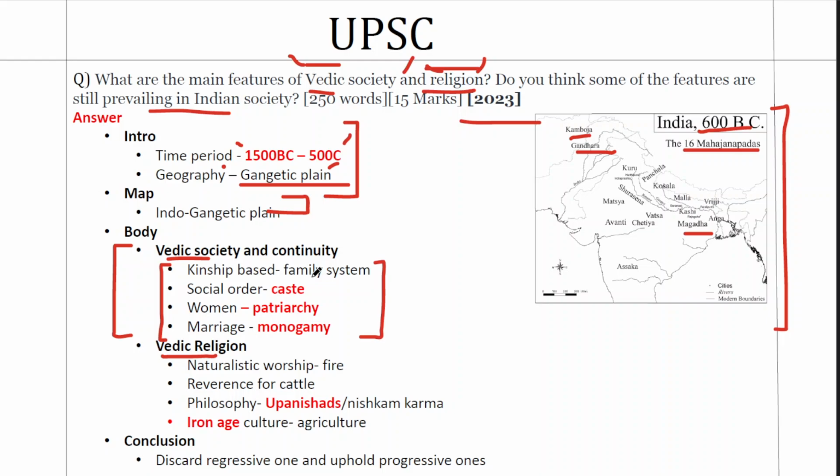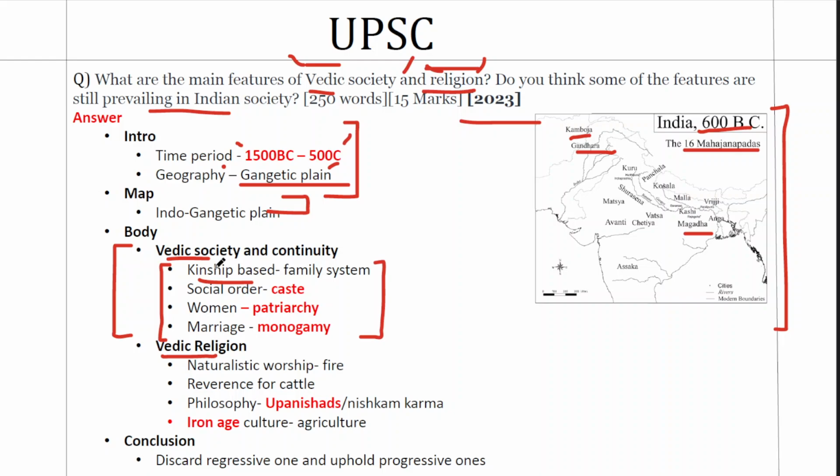We have to rely on our analysis because we don't have many points under society and religion as such separately. So we'll have to rely on our analysis and connection. So the first point in Vedic society. Vedic society was a kinship based society. Grihapati, or the head of the household, was a superior position, and these are primitive kinship based societies.